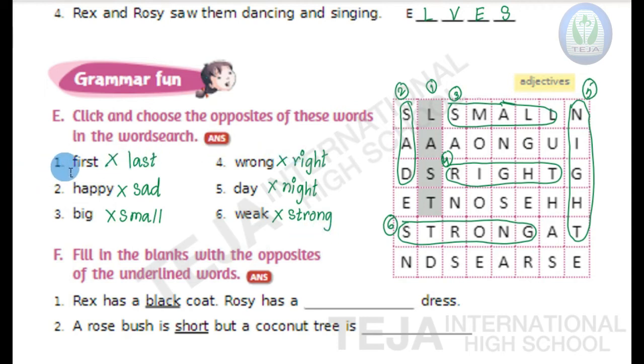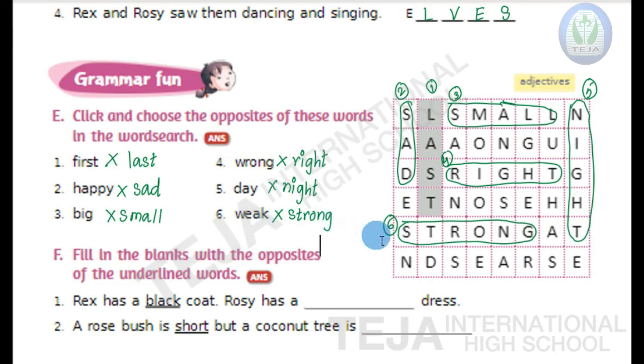Okay, now let's read the opposites, children. First one, first, last. Happy, sad. Third one, big, small. Fourth, wrong, right. Fifth opposite, day, night. And the last sixth one, weak, strong.